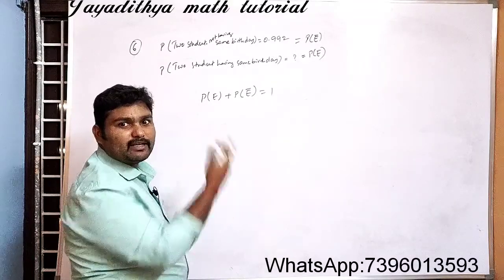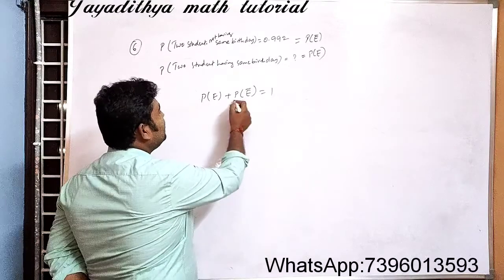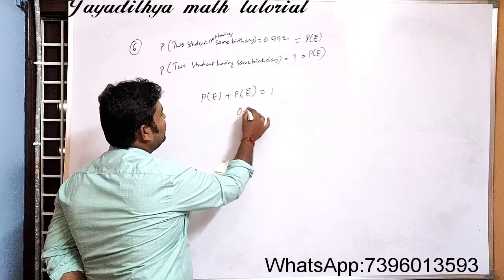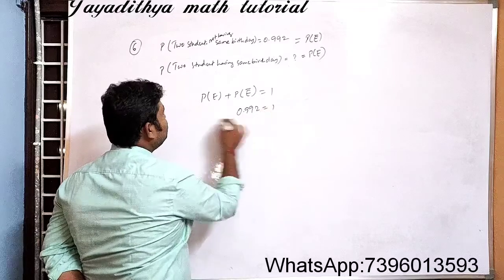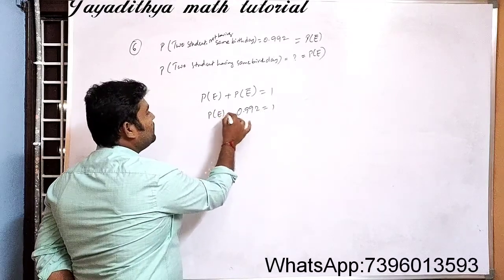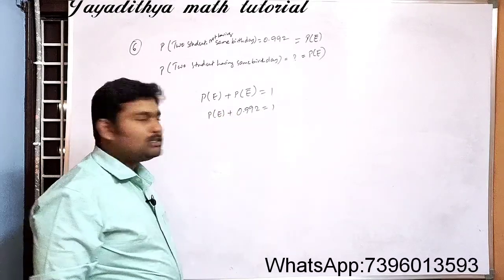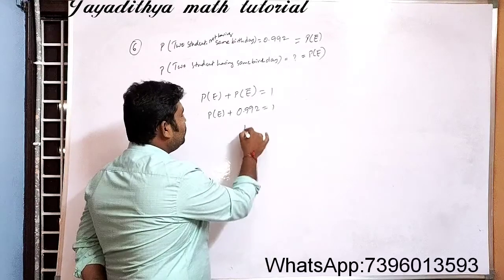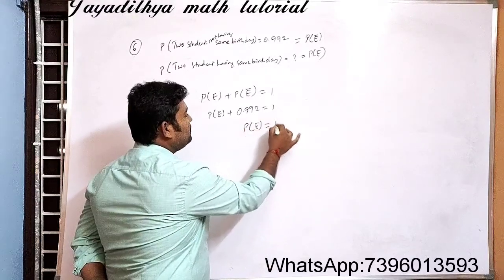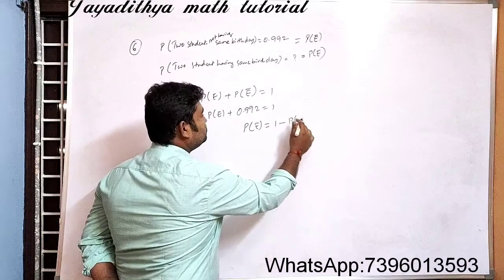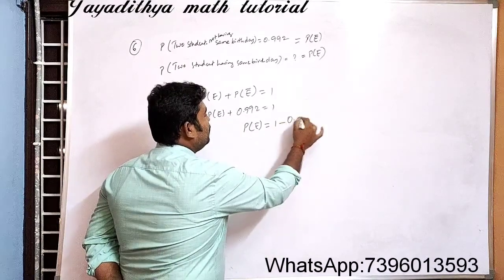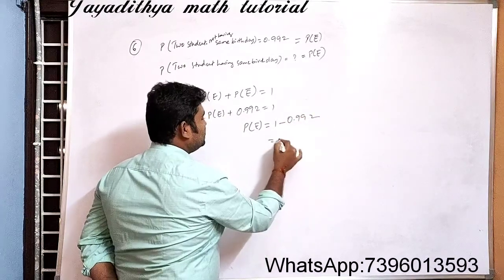Sum of two complementary events. Both are complementary events here. So here this value is given for us. You can take it as 0.992. Probability of E plus 0.992 is equal to 1. So what happens to probability of E now? Probability of E becomes 1 minus 0.992, which is equal to